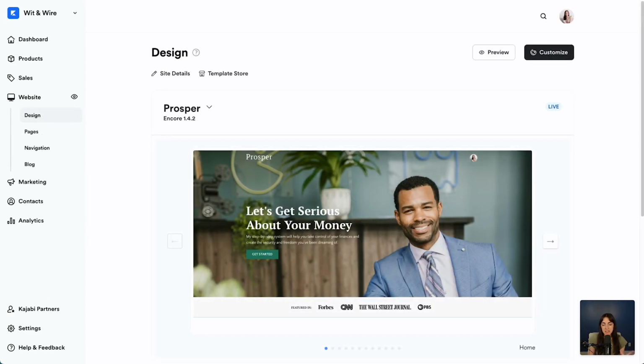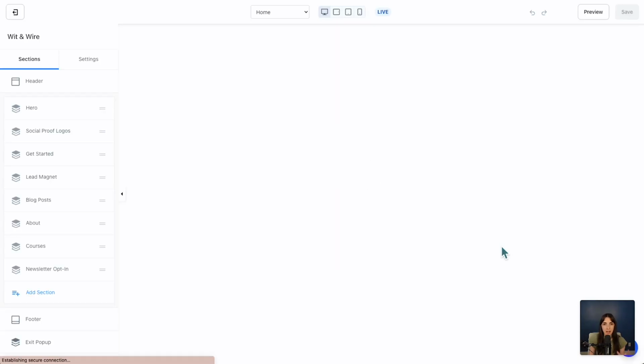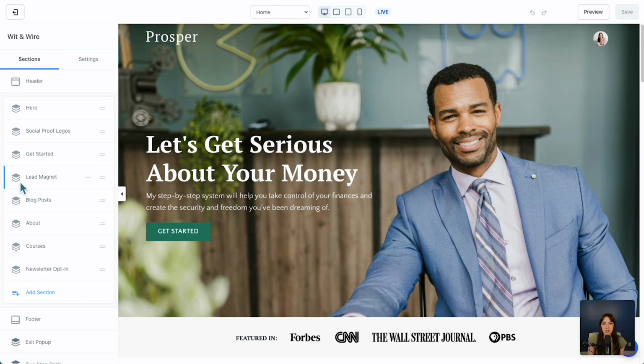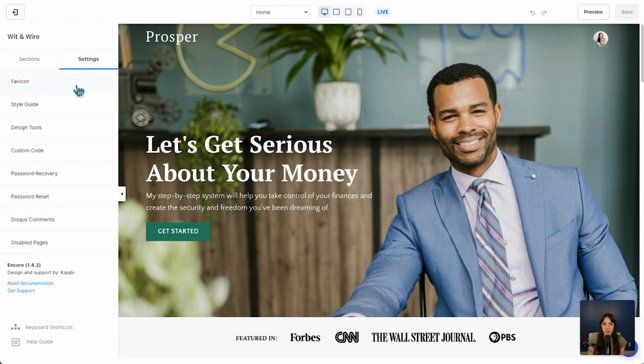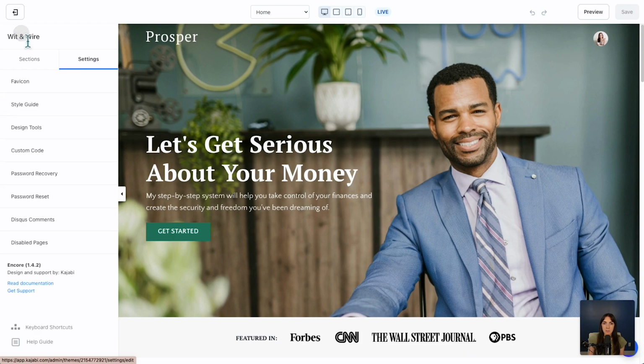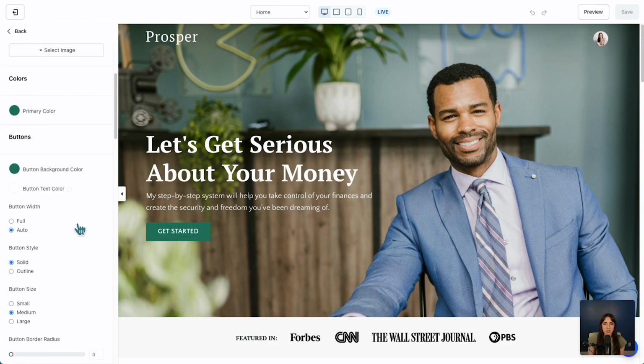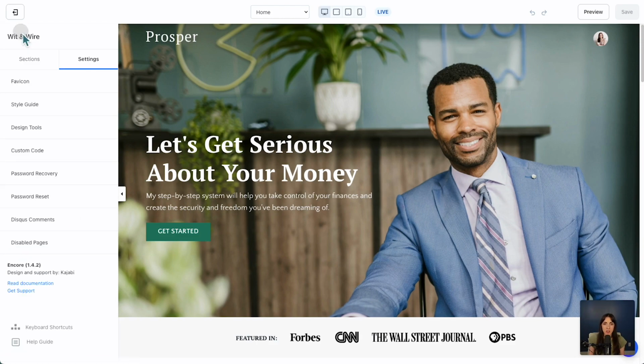Now that our template is installed, you can hover over this to click Customize Page, and this brings you into the website editor. Now, along the left, you'll notice that this sidebar has two main menus. We have sections and settings. So under settings, you might want to start here. You could add a favicon, which is the little icon that appears in the browser tab, and you could go through a few additional options like the style guide to set the primary page background color and a few additional branding choices that it would apply to the full site.